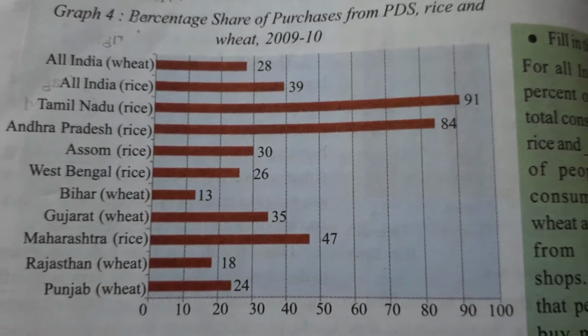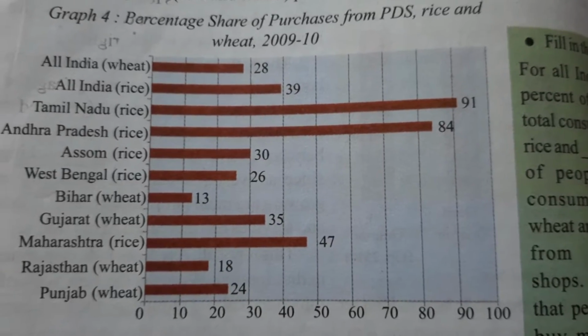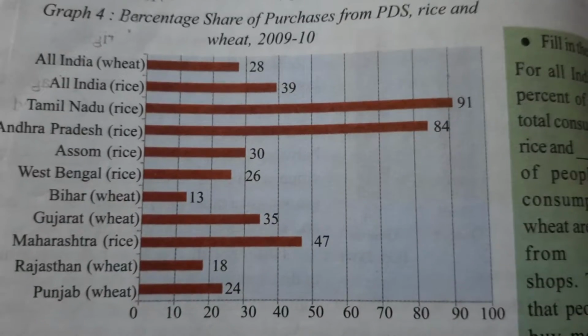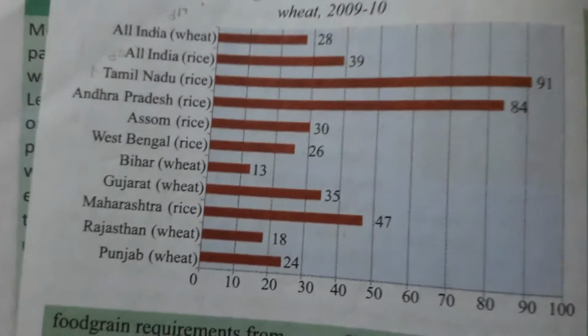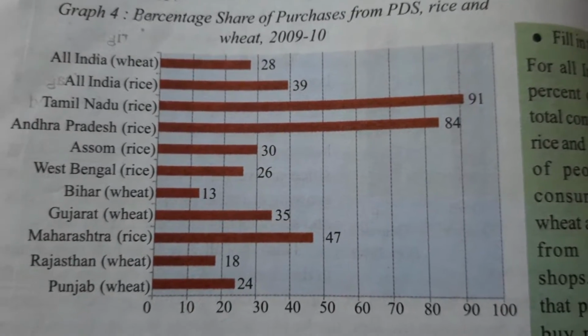So from time to time the government starts some schemes like ration shops, midday meal, Anganwadi, and Integrated Child Development Scheme. These are the schemes which are adopted by the government. So children, this is the theme of our today's chapter, food security. Now before going to explain the topic-wise of this chapter, we should understand some keywords. If you can understand the keywords, then we can easily understand what the chapter is going to tell us. So let us see all those keywords given in our chapter, food security.